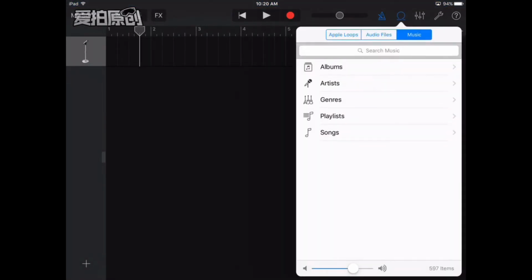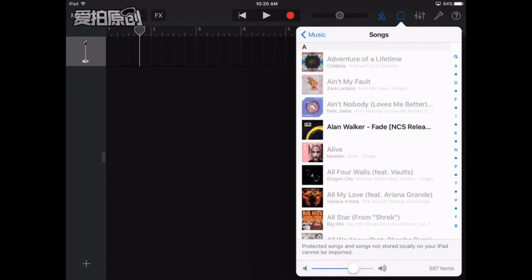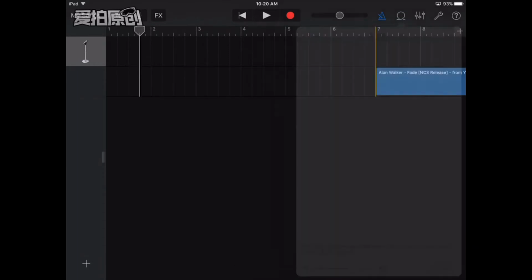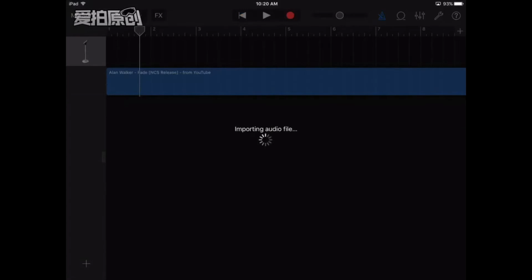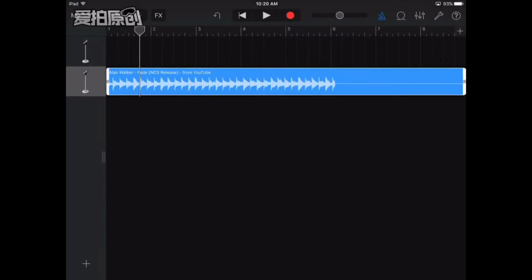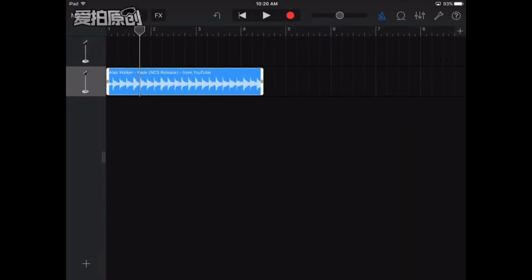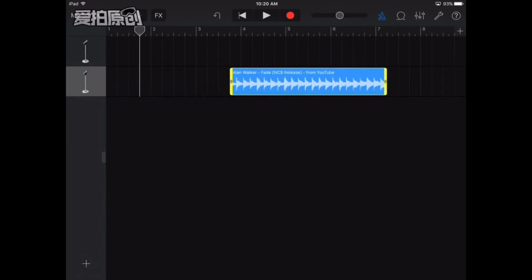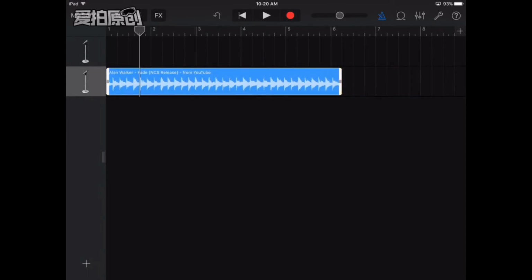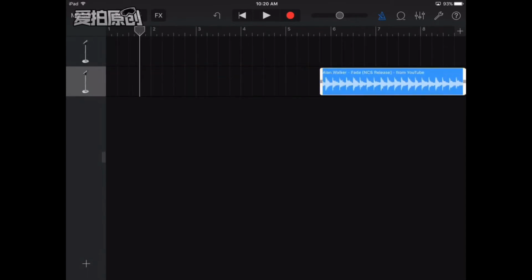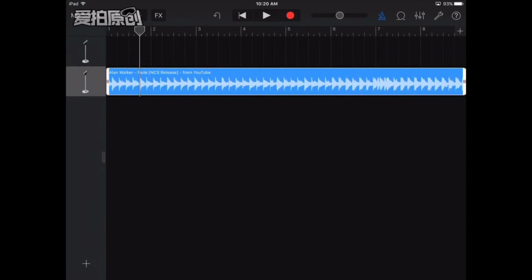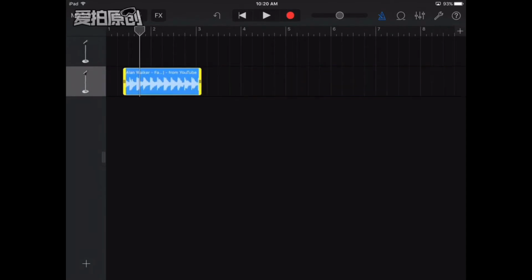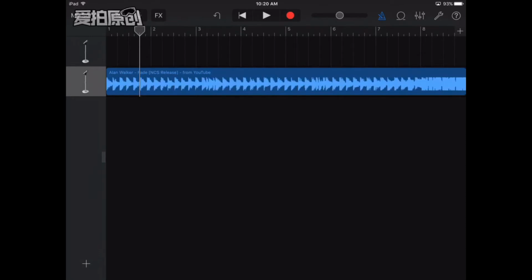Now you want to go to music, songs. You have to download this song from YouTube, get it on your device. Go to audio file. Now you can edit that, make it shorter, do all that stuff, make the beat drop come, and then have the beat drop appear. It's that simple. Just keep on doing that till you get to your part, and that's where it is.